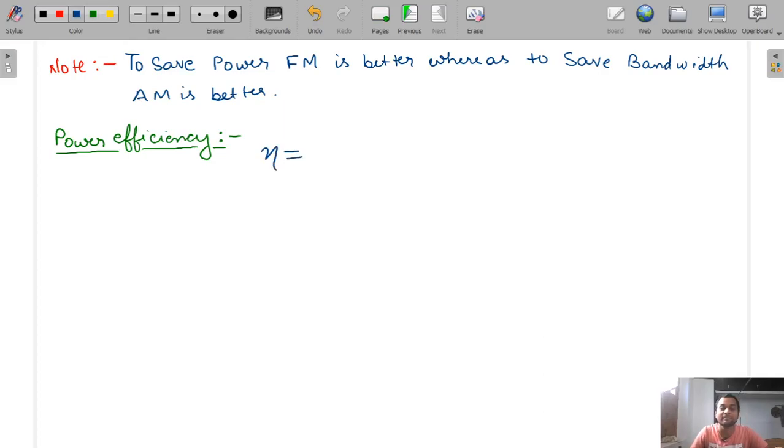So efficiency is given as power of sideband by total power. In this case, what will be the power of sideband? That is total power minus power of the carrier. That is called the power of the sideband. Divided by PT, that will be 1 minus PC by PT. So this is the efficiency of power.